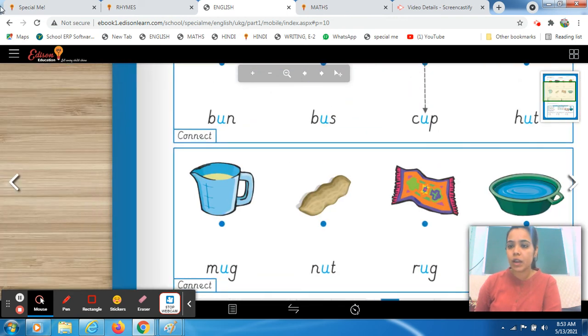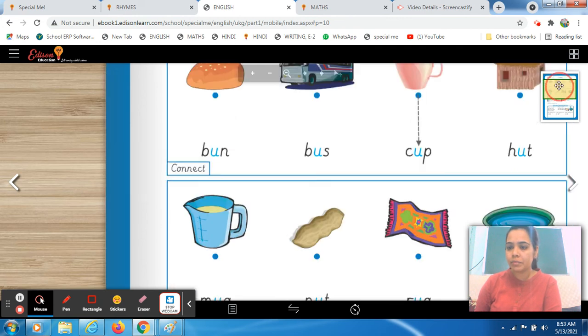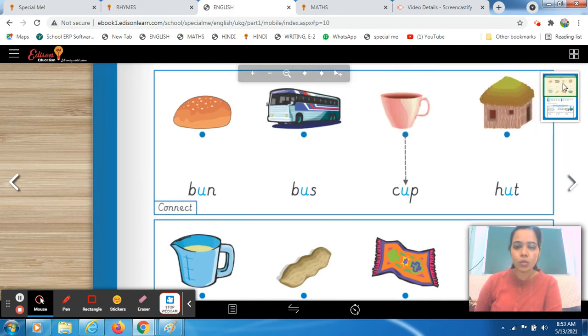Wait. You must have pencil in your hands now. If anybody is there who is not having pencil in their hands, kindly go and bring out your pencils. I'm waiting. Hurry up. Okay, till then, students who are having pencil and eraser with you, you just have to observe the pictures. I want a quick answer from you all, that what is this, what is this. Okay, so hurry up. You don't have to waste your time, you just have to observe those pictures. If I'm asking you what is this, so I want a quick response from you all.